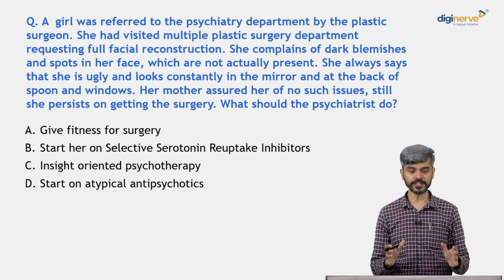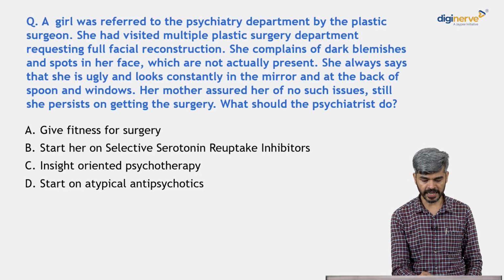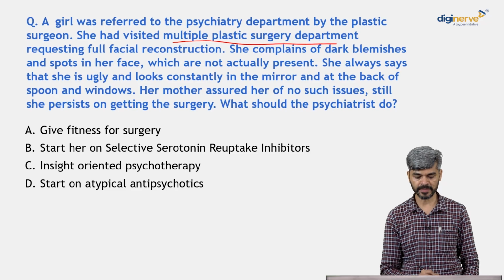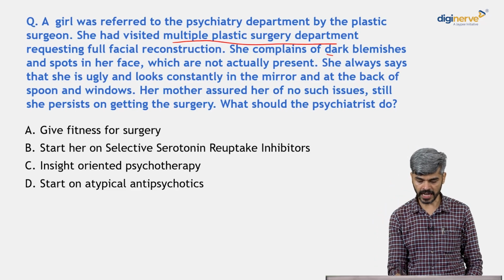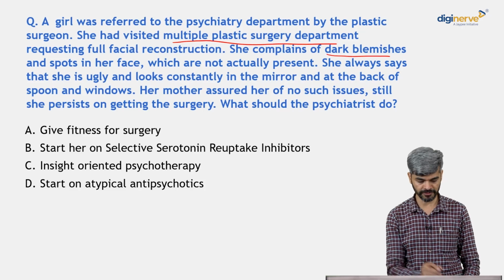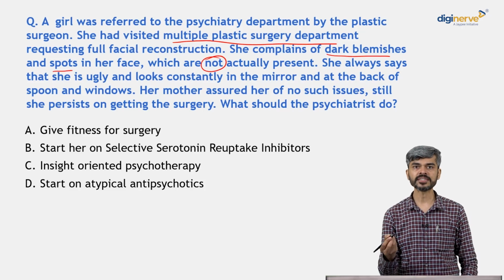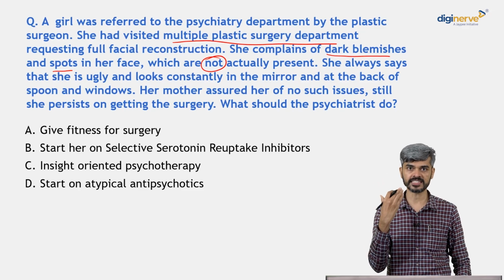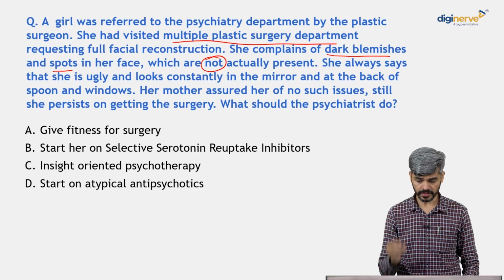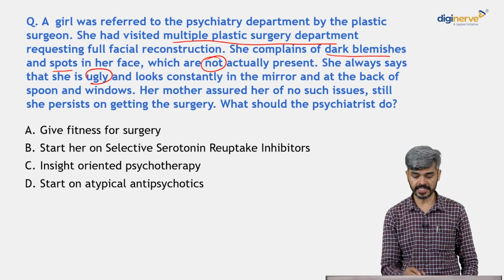A girl was referred to the psychiatry department by the plastic surgeon. She had visited multiple plastic surgery departments requesting full facial reconstruction. She complains of dark blemishes and spots on her face which are not actually present. The family members say it is not very apparent, but she insists that there are blemishes. She always says that she is ugly and looks constantly in the mirror.